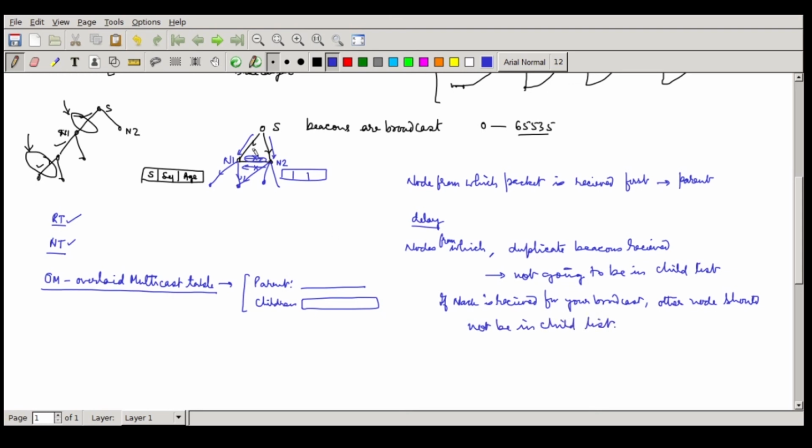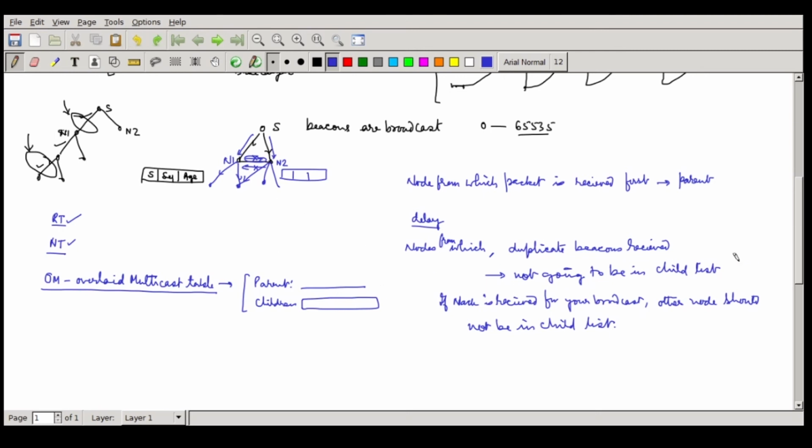In fact, the packet going in both directions will never happen because there are different delays which are randomly put. So a node gets a broadcast, it is delayed, this delay expires first, so it sends the broadcast, this one figures out it is a duplicate, discards it and sends a NAC. When your delay is over, you won't be broadcasting here, you will be broadcasting to other nodes, and those nodes will remain in the children list, that's it. This way you will form a tree.